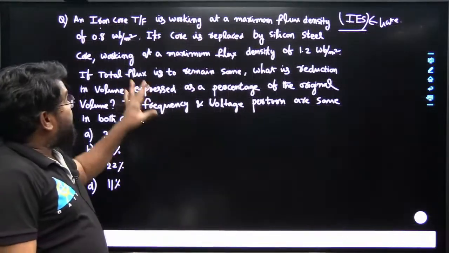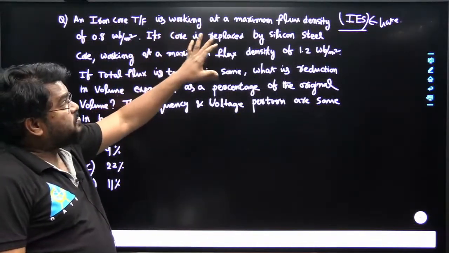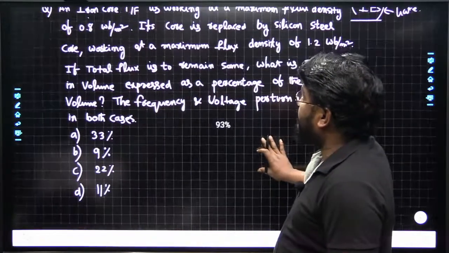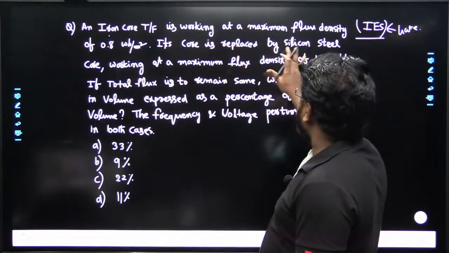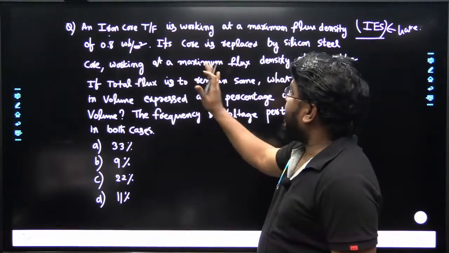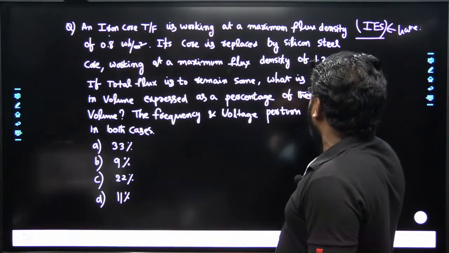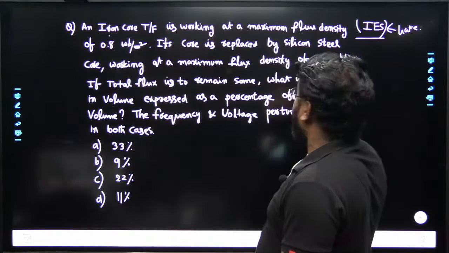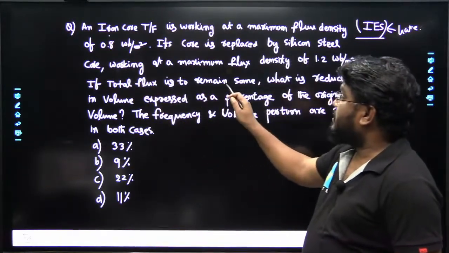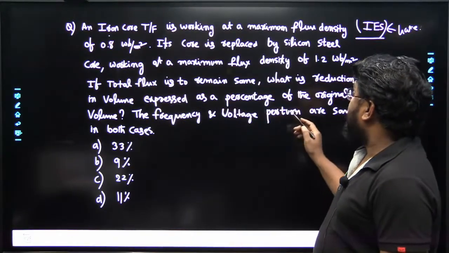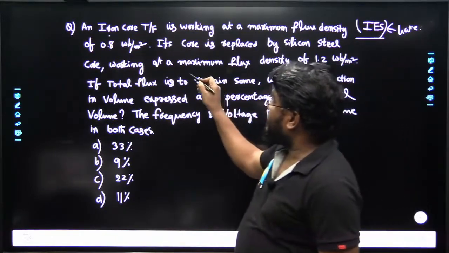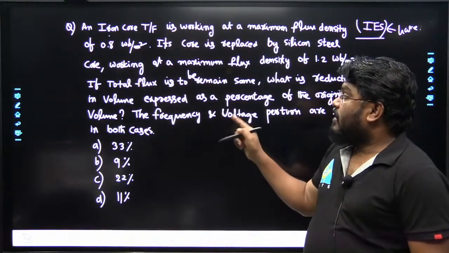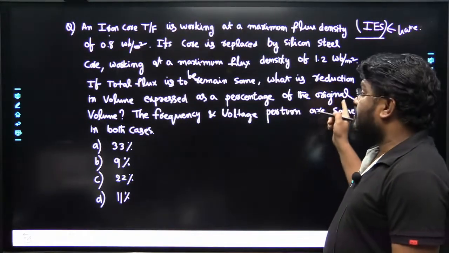An iron core transformer is working at a maximum flux density of 0.8 Weber per meter square. Its core is replaced by a silicon steel core working at a maximum flux density of 1.2 Weber per meter square. If the total flux is to remain the same, what is the reduction in the volume, expressed as a percentage of the original volume?